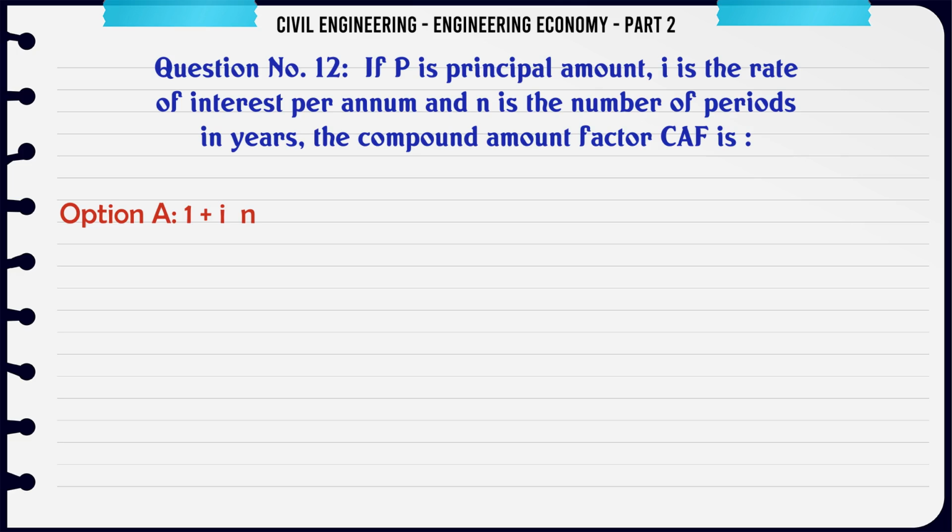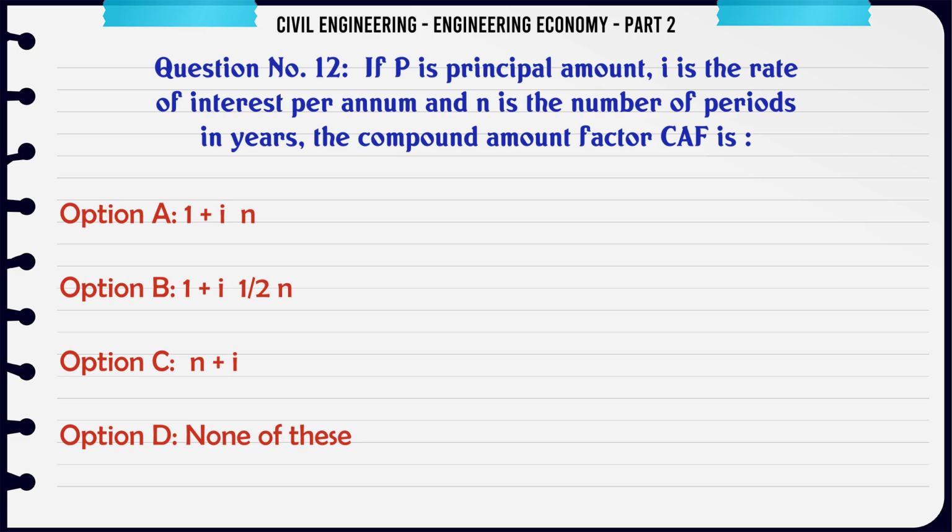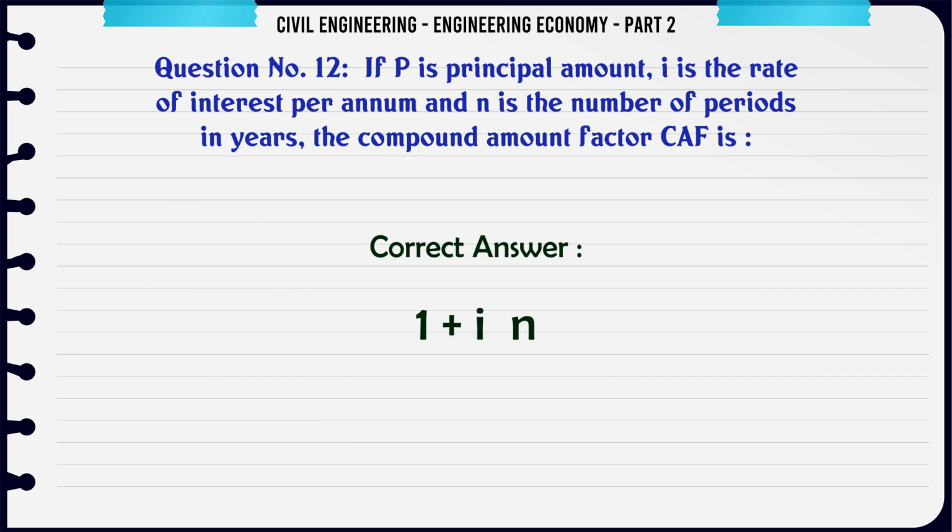If P is principal amount, I is the rate of interest per annum, and N is the number of periods in years, the compound amount factor CAF is A. (1+i)^N, B. (1+i)^(1/2N), C. (1+N)^i, D. None of these. The correct answer is (1+i)^N.